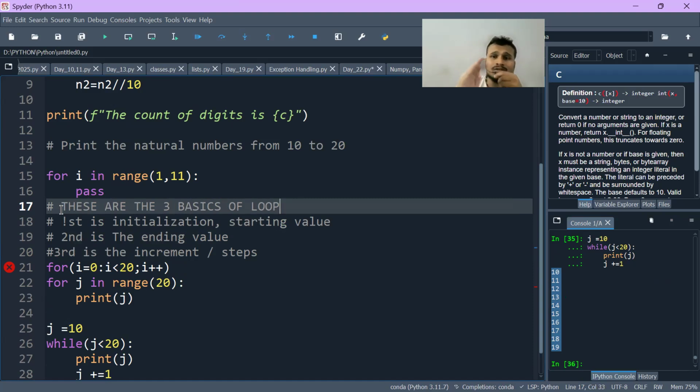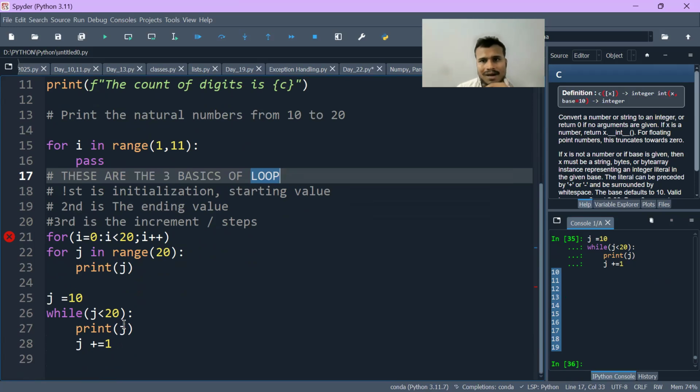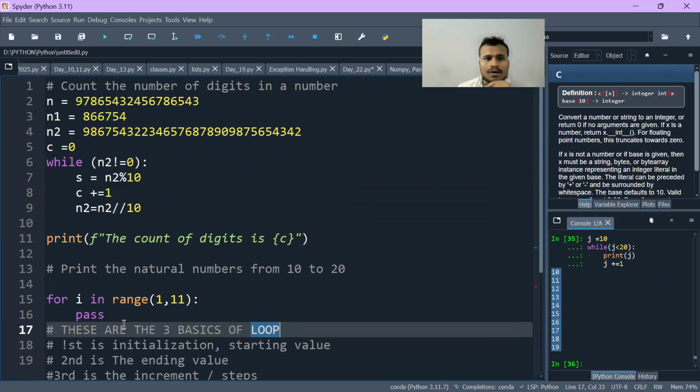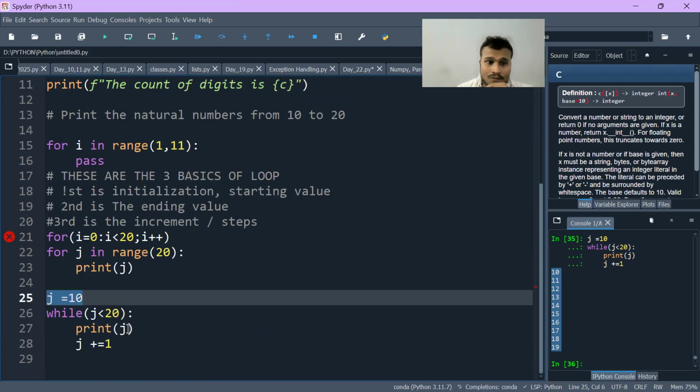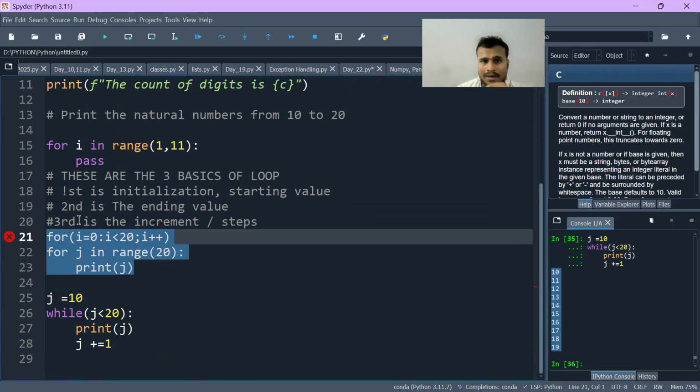And irrespective of language, only these three basics are going to be followed. Whether it's C, C++, Java, Python, C Sharp, Ruby, .NET, any language, these are the three basic things. Stick with the basics, stick with the roots, and you will understand everything. I hope you guys have understood the basics, the syntax of it, when we can use the while loop, what is the syntax of while loop and of for loop in Python.